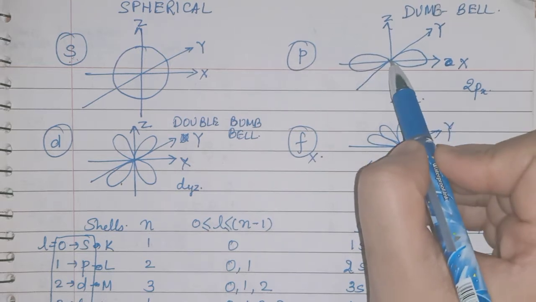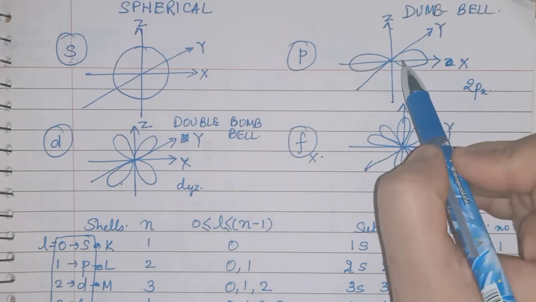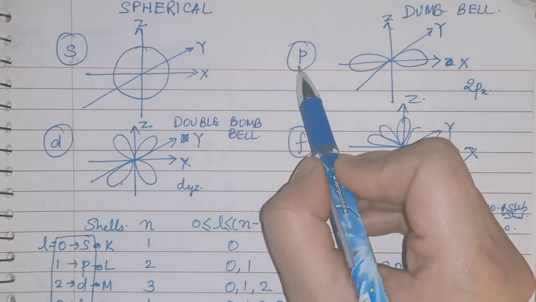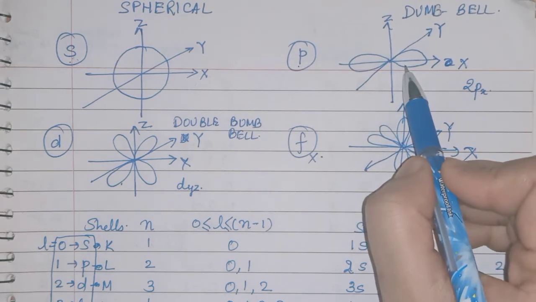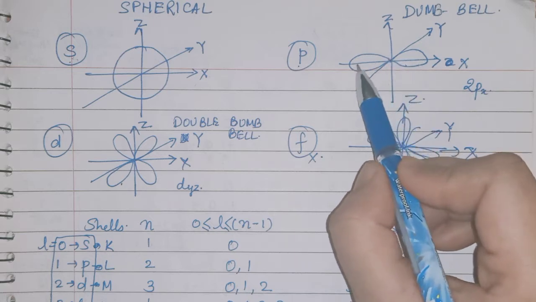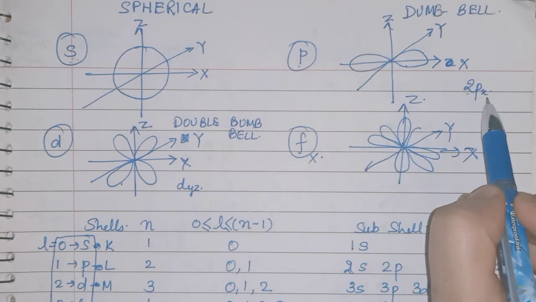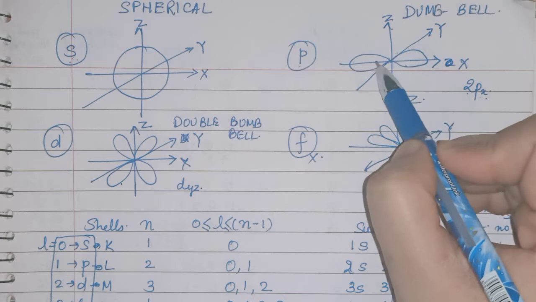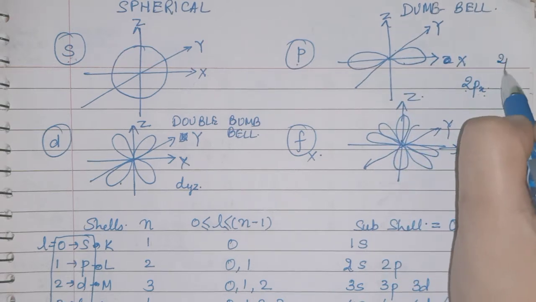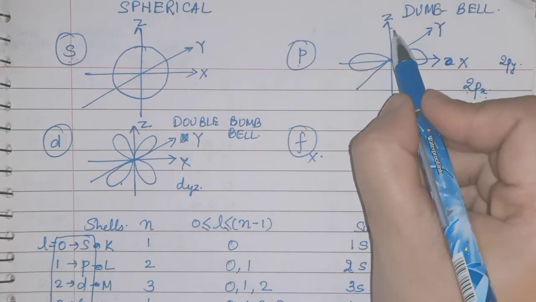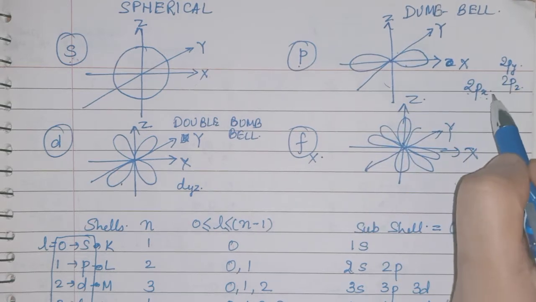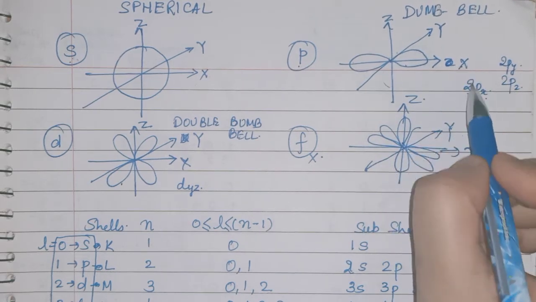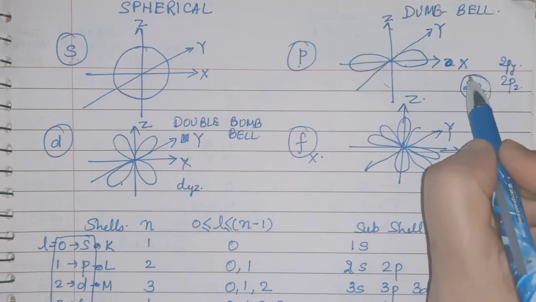So this is the dumbbell shape, and it will give you the subshell number, and here it is P. If this dumbbell is forming on the X axis, it will be 2px. If it forms on the Y axis, you will write 2py, and if it forms on the Z axis, then you will write 2pz. Okay, so here it is on the X axis, so you will write 2px.